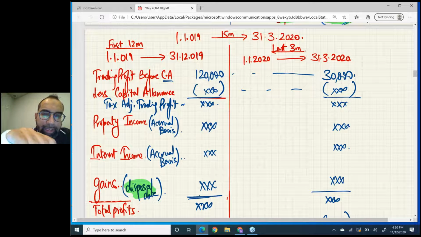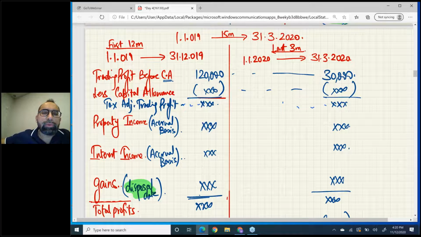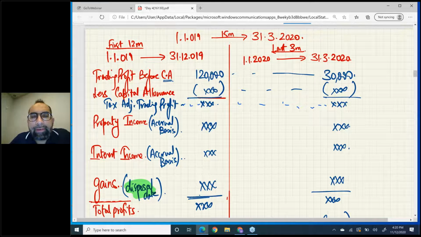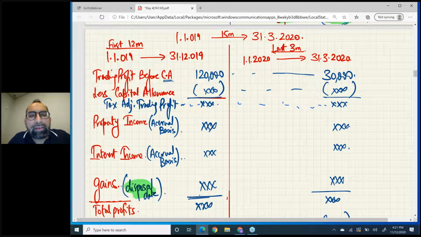Now you will get tax adjusted trading profit after everything. Okay, so in this way your trading profit is done.